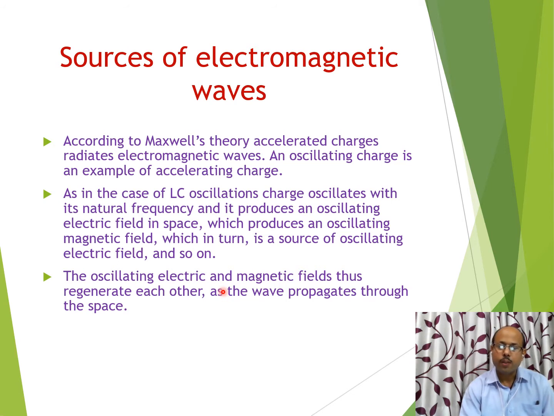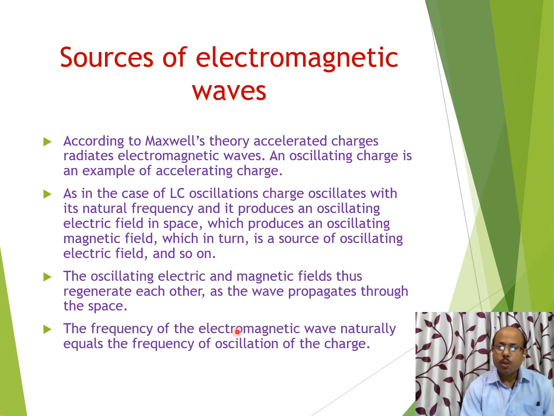oscillates with a frequency f equals 1 upon 2 pi root LC, or we can say it oscillates with angular frequency omega equals 1 by root LC. That topic we have already discussed in chapter 7, alternating current, in which we discussed LC oscillations. These LC oscillations are the main source of electromagnetic waves.